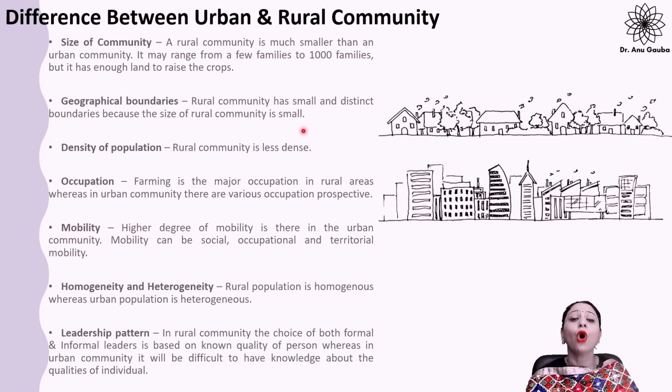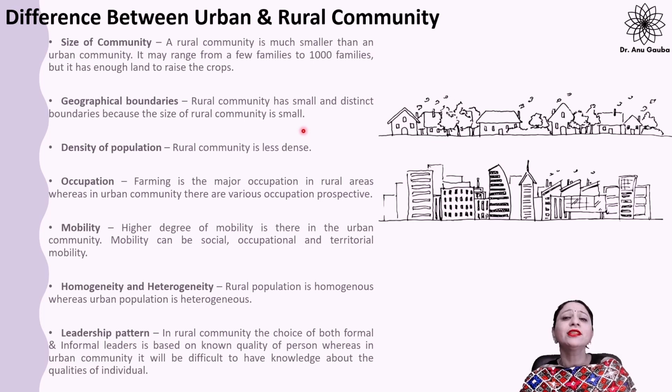Now comes the occupation. In a rural community, farming is the main occupation. They have enough land to raise their crops. So farming is the main occupation in the rural community. Whereas people living in the urban community have a lot of opportunities. I can work in a factory, in an MNC, in a small college, in a school, or in a university. So a lot of opportunities are there for me if I am residing in the urban area.